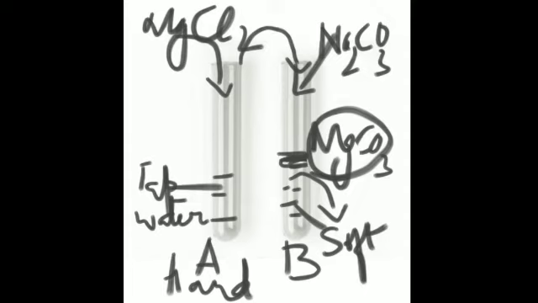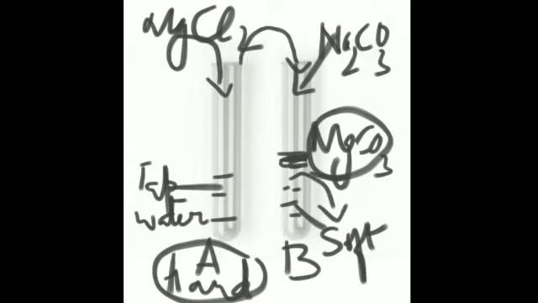Now what do we observe when we add soap solution? Here in this tap water in which we had added magnesium chloride, this is still hard, so there will be no lather formation. But here, just because we have filtered out magnesium carbonate by adding washing soda, this has become soft. Now when magnesium chloride is mixed with the tap water, it changes into hard water, as I have told you just now.